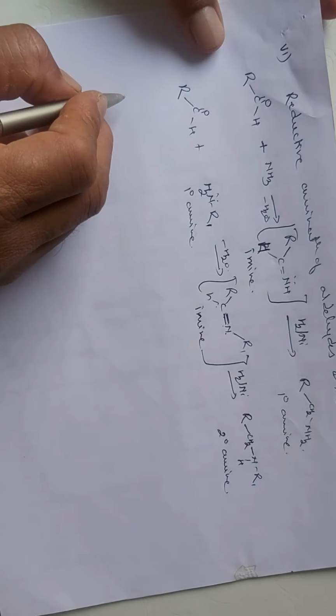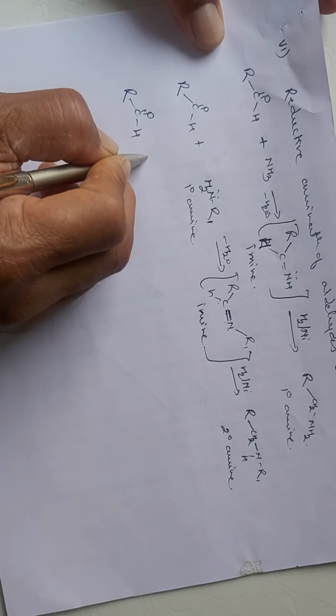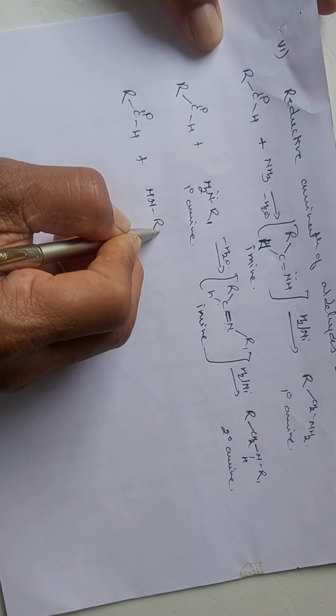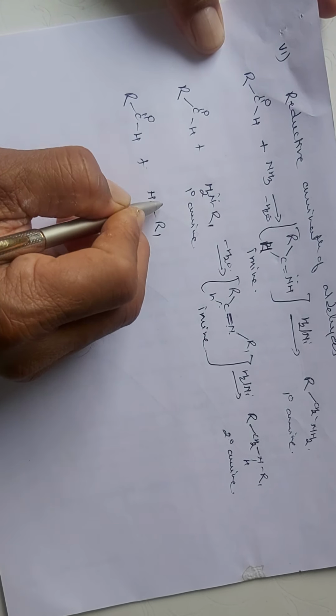And for the tertiary amines, the aldehydes are allowed to react with a secondary amine, that is your R1 and R2.